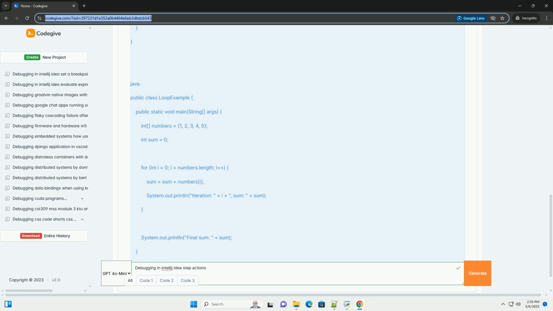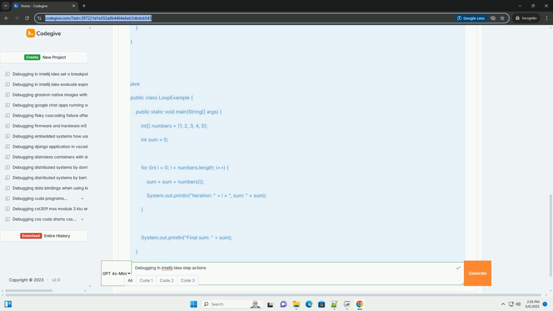Common debugging scenarios. Null pointer exceptions: place breakpoints before lines where you suspect a null pointer exception might occur. Inspect variables to see which ones are null. Incorrect loop logic: step through the loop iteration by iteration to understand how the loop variables are changing and where the logic might be flawed. Incorrect method results: step into a method to examine its internal calculations and identify where the incorrect result is being produced.